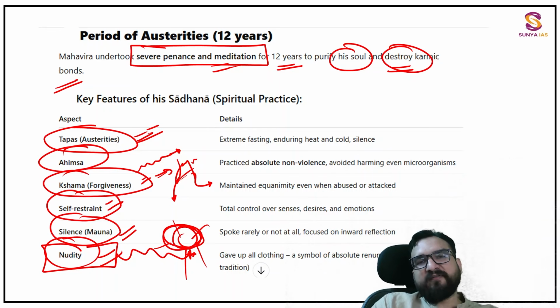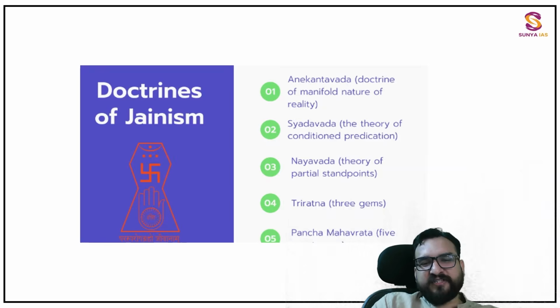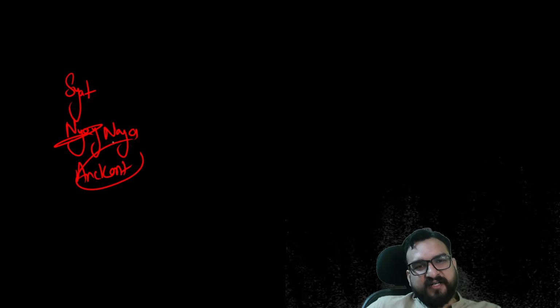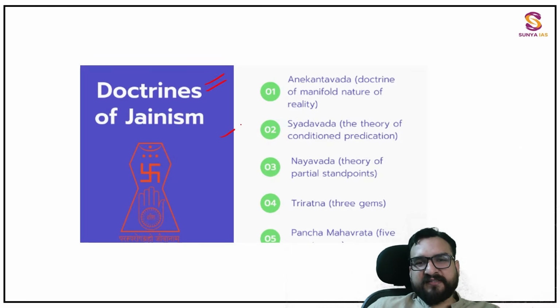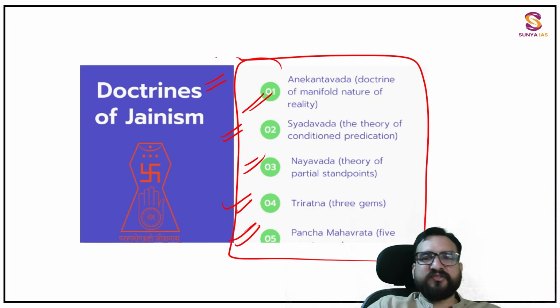Now we are going ahead and we will understand the teachings of Jainism. Over here we have to see a lot of doctrines. One is the Vada tradition you will be finding, like Syadvad and Nayavad. Nyaya is different; Nayavad, Naya, means different perspective. And then Anekantvad and Satvad. And then other teachings as well, like Anekant, Syad, Triratna, and Panch Mahavrat. All these things we are going to understand under the doctrines and teachings of Mahavir.